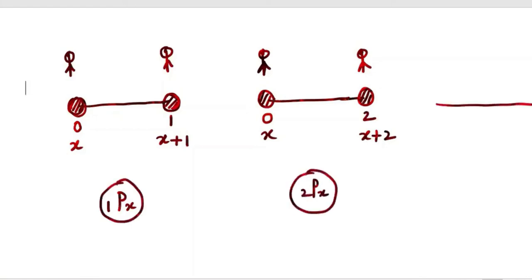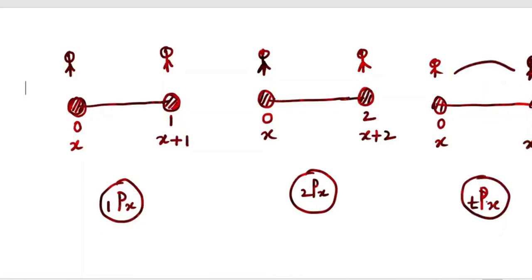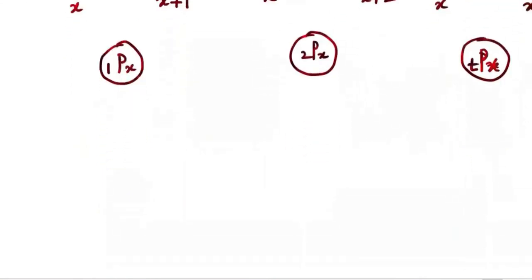If someone is fit and fine now, what is the probability that this guy will survive for time t? Present age is x, and what is the probability that this guy will survive till x plus t? That probability is p x t. Remember, t will be written here as a subscript, p will be in capitals. Okay, this is subscript, this will also be here, x 2, x 1, that way. Now q's are also there.